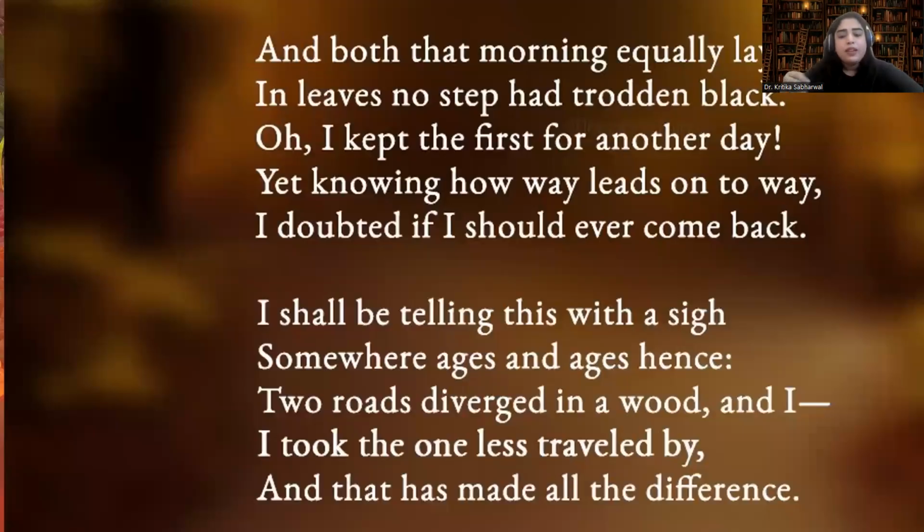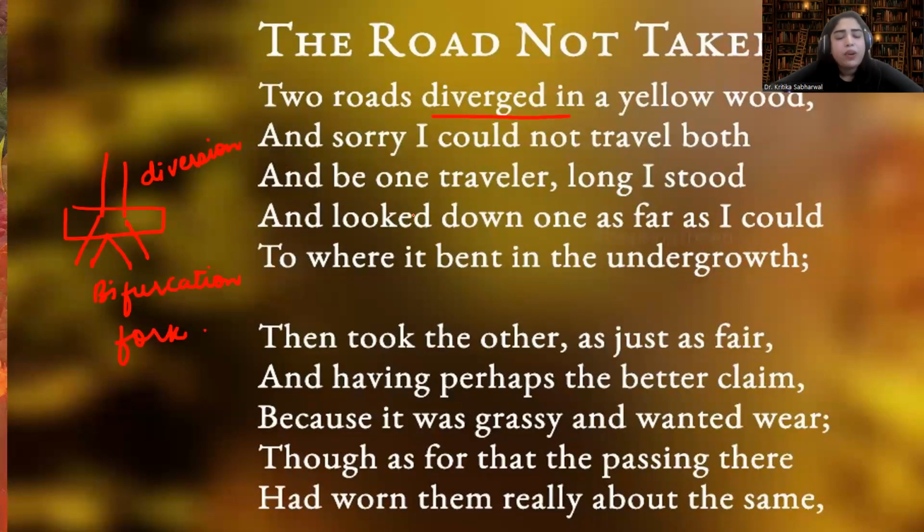Now, what is the meaning of it going in a yellow wood? Here, yellow signifies the autumn season. In autumn, the leaves of the trees turn yellowish in color. So wood here means forest, and yellow signifies the autumn season. Understood?